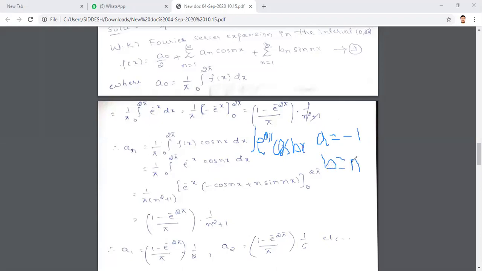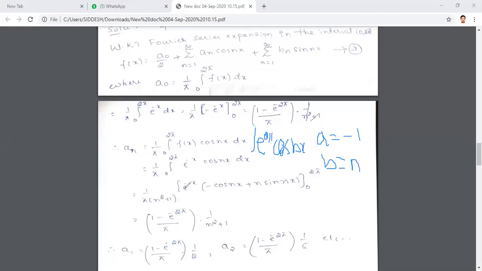It's difficult to write, so I'll just tell the formula: e power ax by a square plus b square into (a cos bx plus b sin bx). Here a is minus 1 and b is n. So the denominator becomes minus 1 square plus n square, that is n square plus 1.